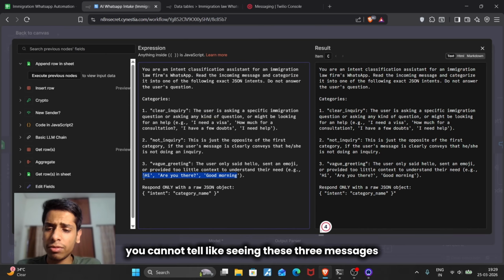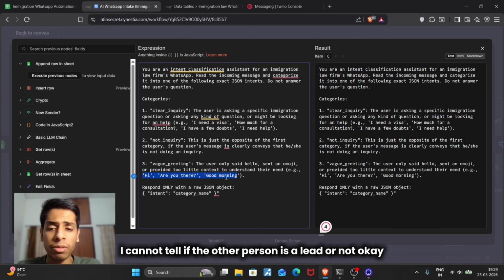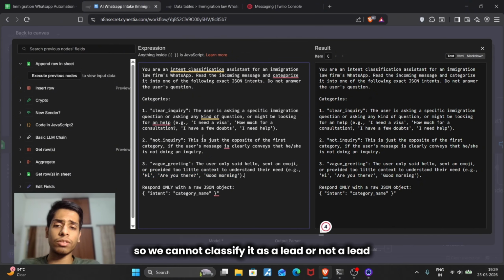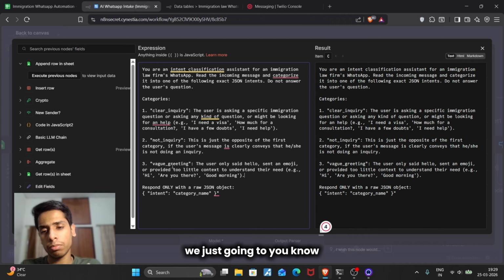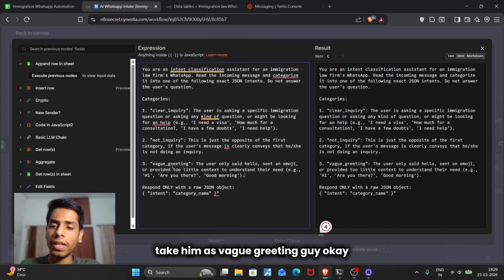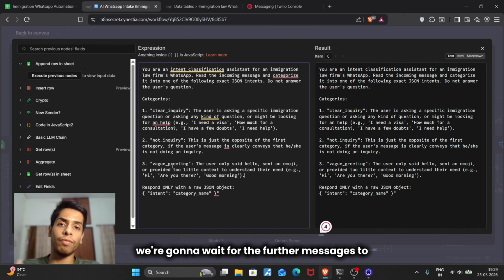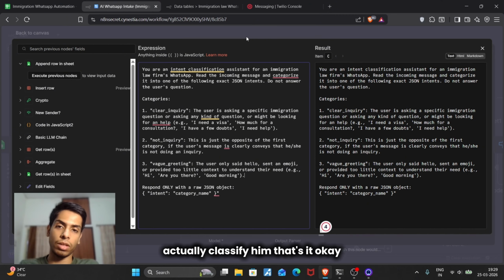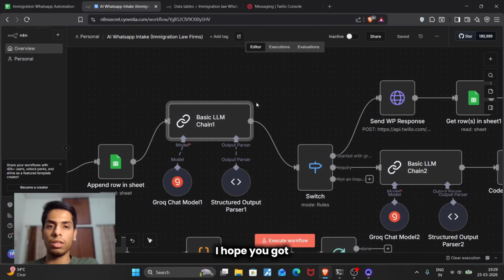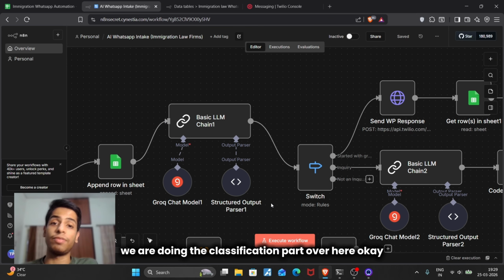Seeing these three messages, I cannot tell if the other person is a lead or not, so we cannot classify it as a lead or not a lead. We're just going to take him as the vague greeting guy. We don't know it yet. We're going to wait for further messages to actually classify him. I hope you got it, we are doing the classification part here.